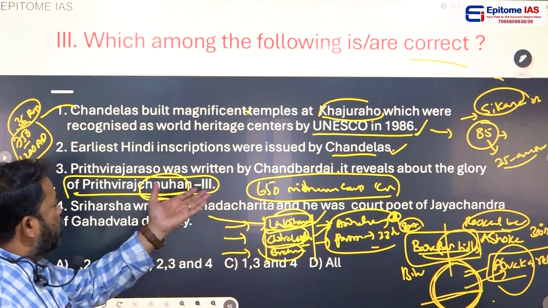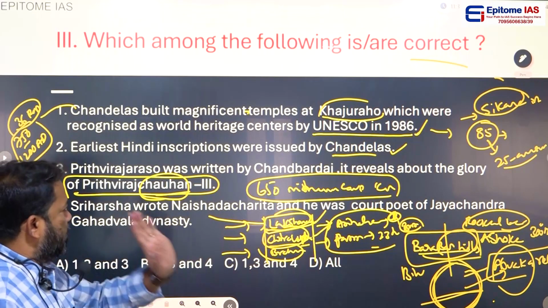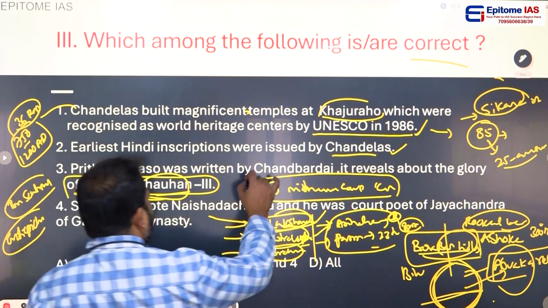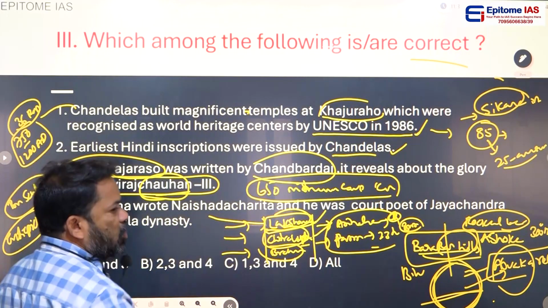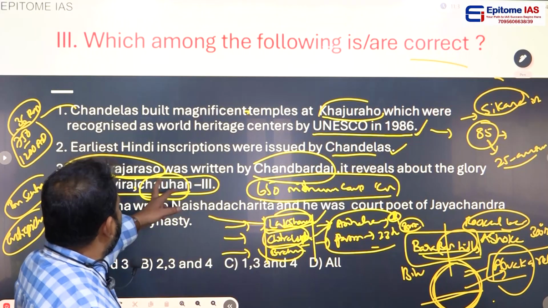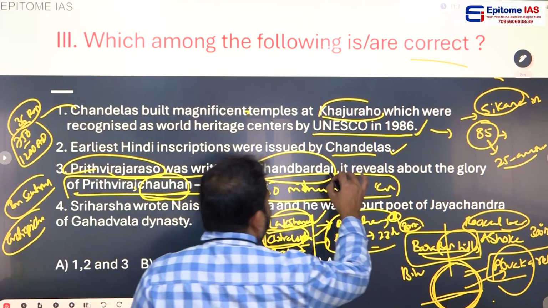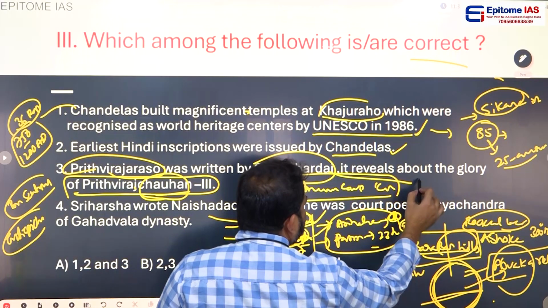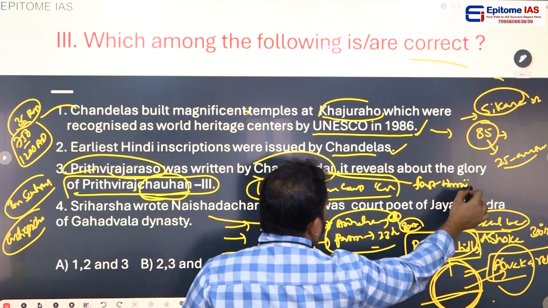Prithviraj Raso was written by Chand Bardai. It reveals the glory of Prithviraj Chauhan III, the greatest ruler of the Chauhan dynasty. This is the first in the text, the earliest in the text.